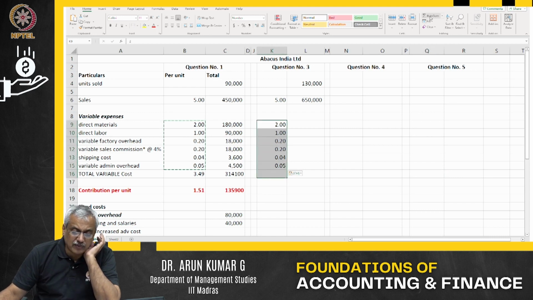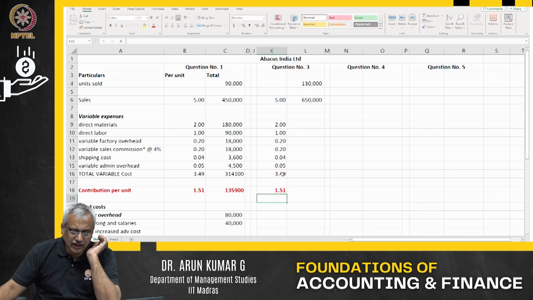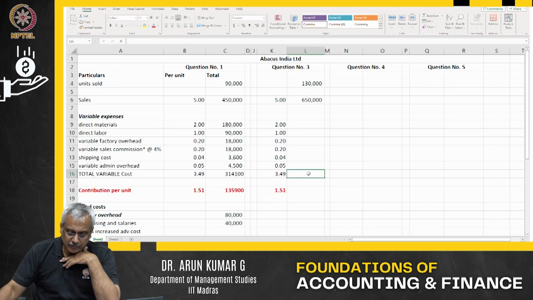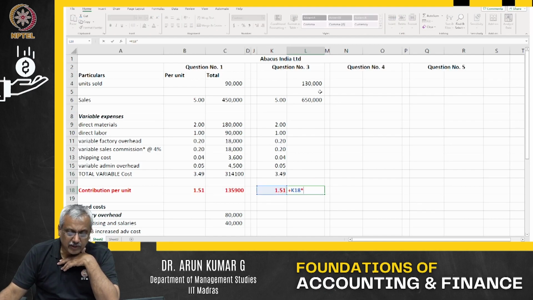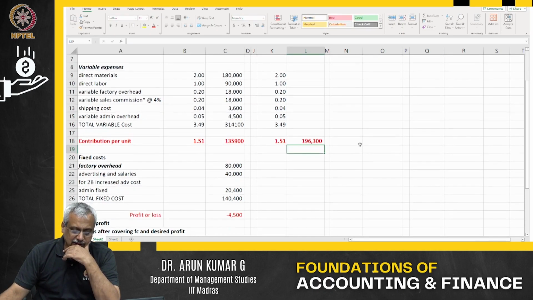So what is the total of my variable cost? What is my contribution per unit? My contribution per unit is also going to remain the same. That is fine. What is my total contribution? My total contribution is this into the number of units that I am selling, and that's also fine: 1,96,300.